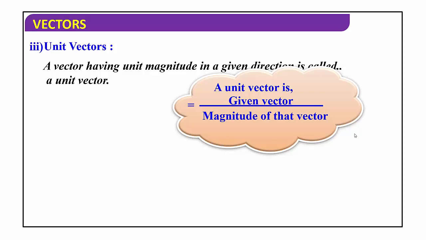Given vector divided by magnitude of that vector. That means it is represented as a cap. Always unit vectors are represented by the symbol cap. We have to draw the cap on the top of the letter. It is represented as A cap. How to read here? Unit vectors are represented by A cap, B cap or P cap.